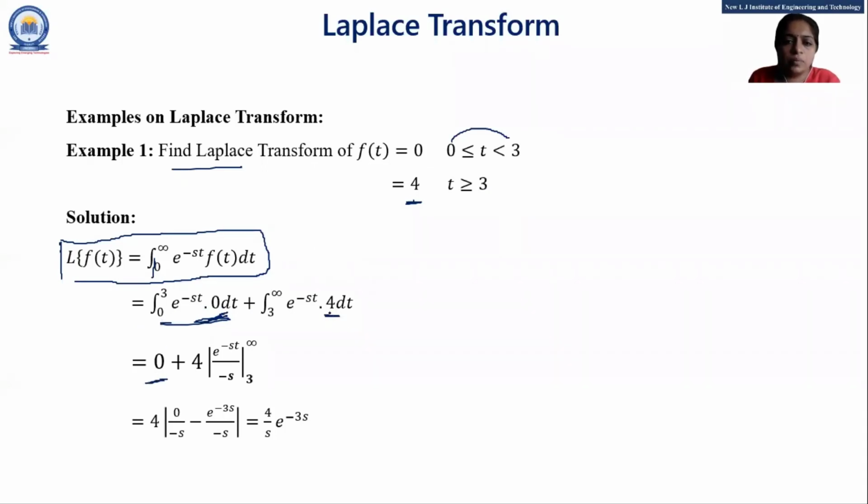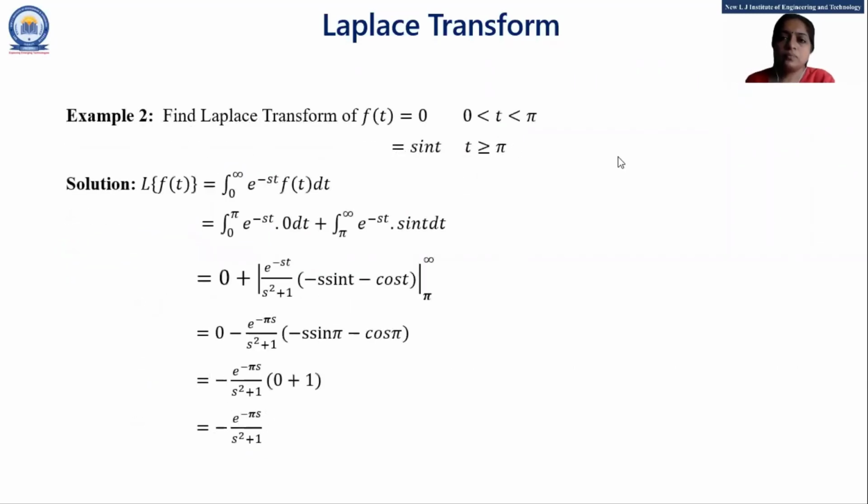And for the second term, the integration of e raised to minus st is e raised to minus st upon minus s. 4 is constant, and the upper limit is infinity and the lower limit is 3. So after applying the upper limit and lower limit and after simplification, our answer is 4 by s e raised to minus 3s. Got it, everyone? So if you are given any discontinuous function and asked to find the Laplace transform, you have to apply this formula. Any doubt?